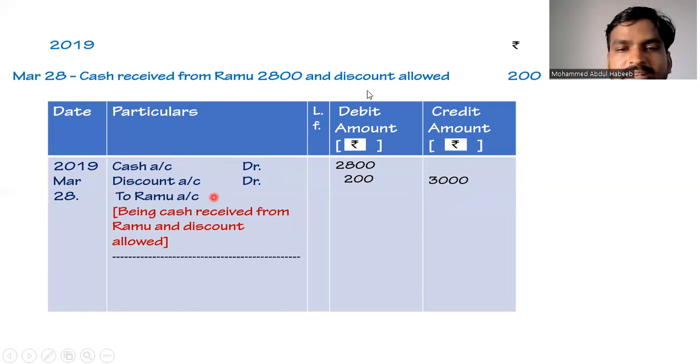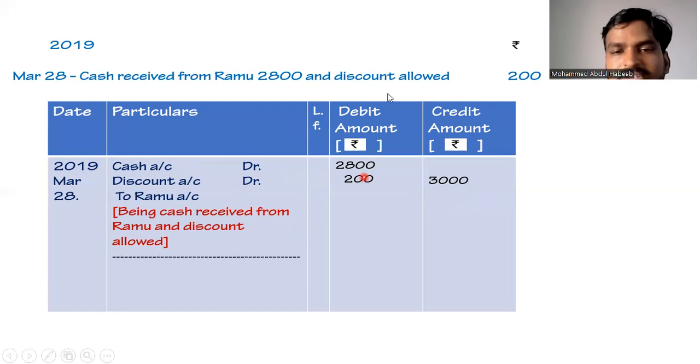But this time we are allowing discount. So as per the rules of nominal account, debit all expenses and losses. So as we are allowing discount, it is a loss to the business. So discount will be debited. So the general entry becomes cash account debit. How much cash we are receiving? 2800. So the general entry will be cash account debit 2800.